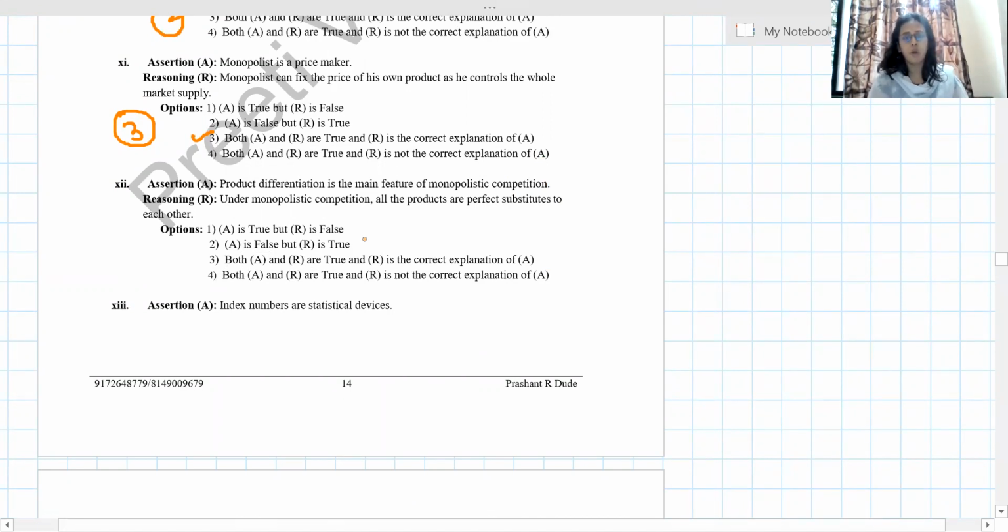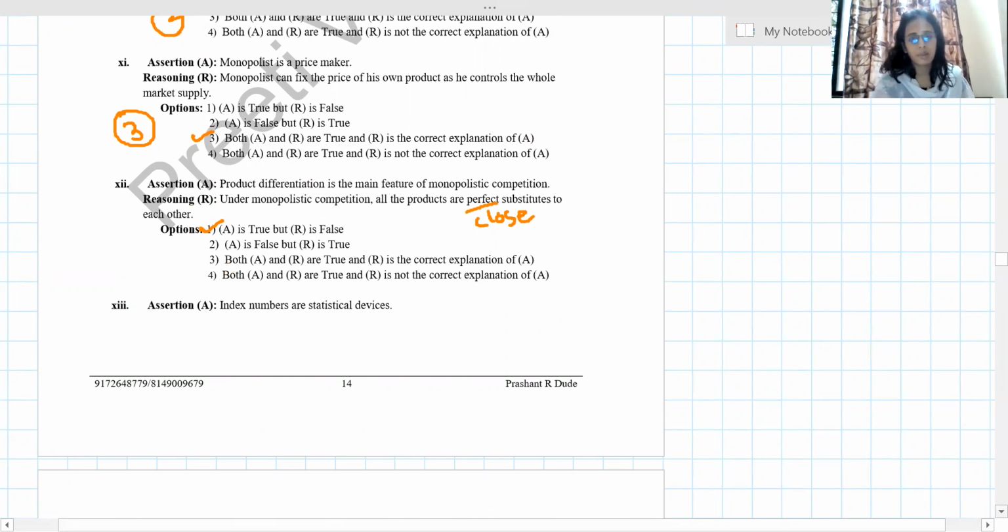We have a variety of flavors, shape, color, size. Okay, under monopolistic competition all the products are perfect substitutes? Not perfect. It should be close substitutes. You cannot say perfect. So B is false, I mean to say the reasoning is wrong and the assertion is correct.